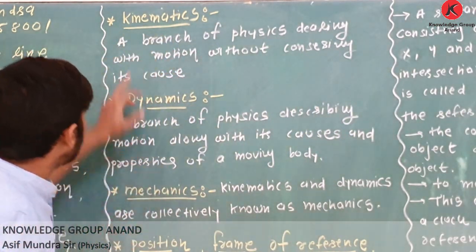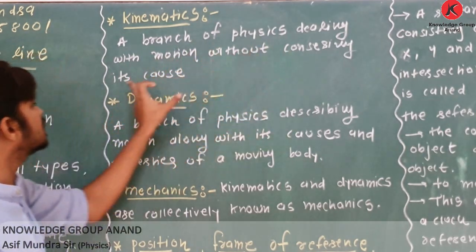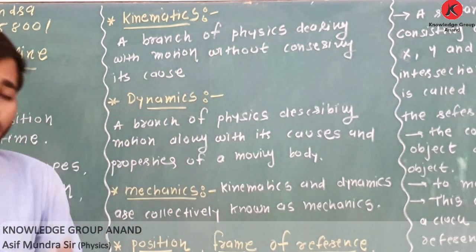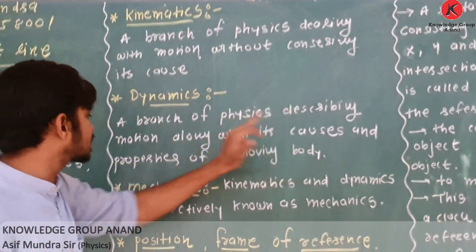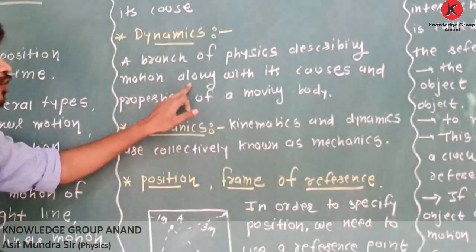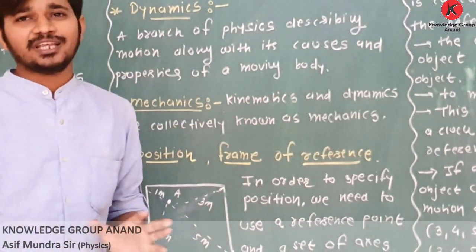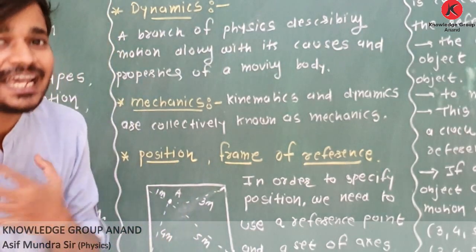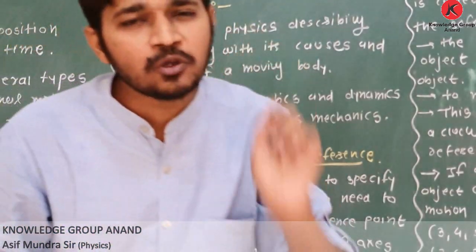Okay, so very simple. Kinematics, a branch of physics dealing with motion without considering its cause. What is second branch? Dynamics, a branch of physics describing motion along with its causes and properties of a moving body. So now if I say I want to study dynamics, then I have to ask each and every question.